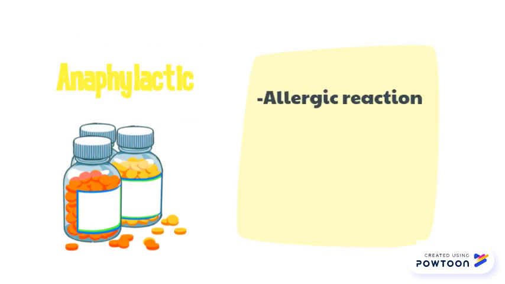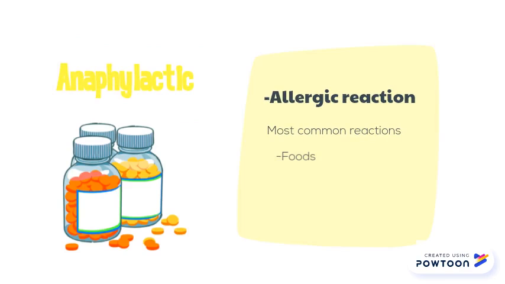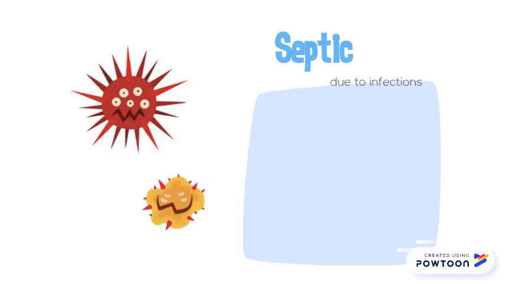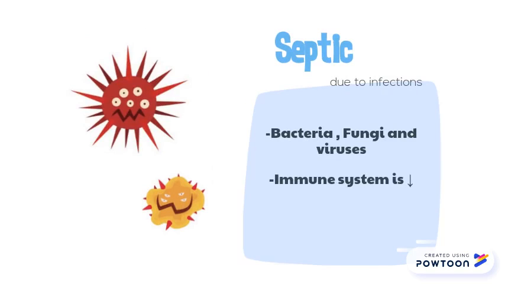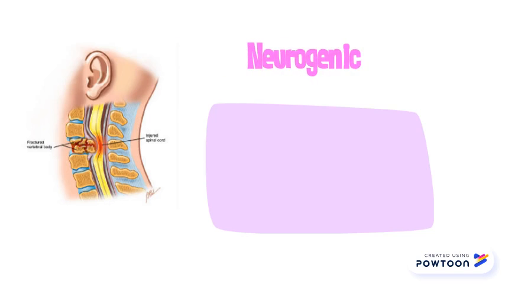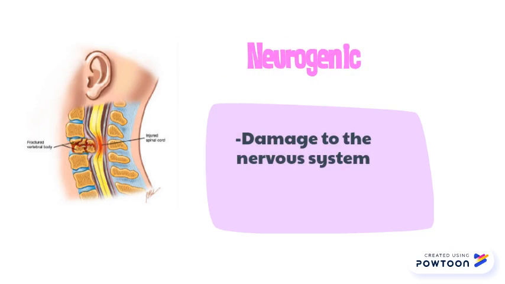Anaphylactic shock is a serious life-threatening allergic reaction. The most common anaphylactic reactions are from food, insect stings, and medication. Septic shock is a serious condition that occurs when a body-wide infection leads to dangerously low blood pressure. Neurogenic shock occurs after damage to the pathway of the central nervous system, particularly when the spinal cord is damaged.